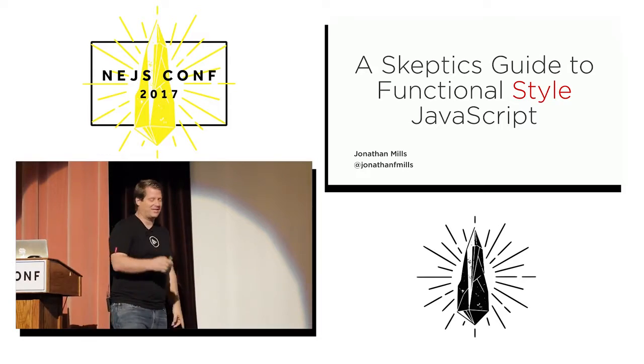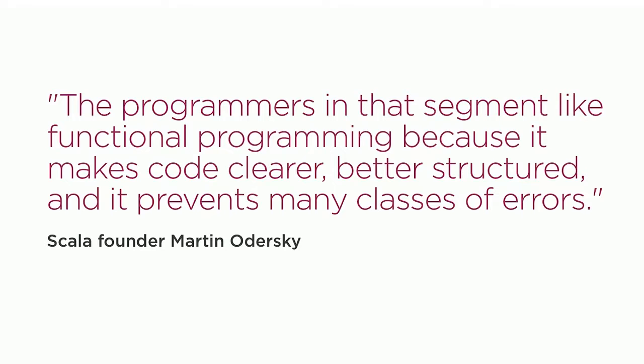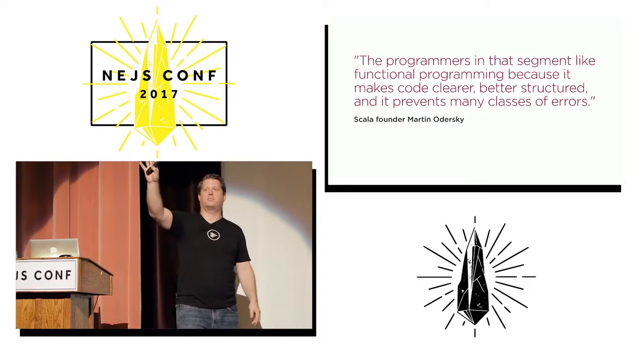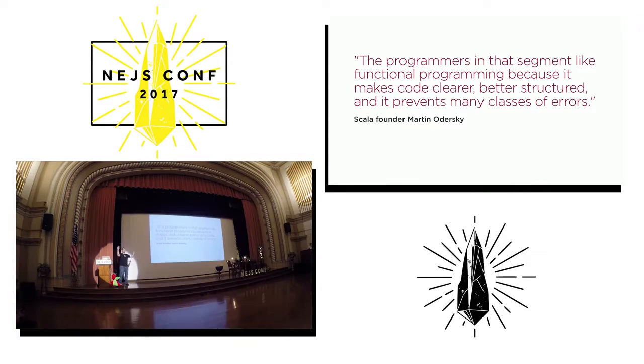What's interesting is every time I talk to people about this, oh wait, hold on. So Martin, who created Scala, said this: the programmers in that segment like functional programming because it makes code clearer, better structured, and prevents many classes of errors. The interesting thing about this last phrase, prevents many classes of errors, is that functional programming languages have what is called a compiler. If you're doing things you shouldn't be able to do, it actually says stop it. JavaScript does not do that. If you change something that's immutable in JavaScript, it just changes it. It doesn't care. It just works.